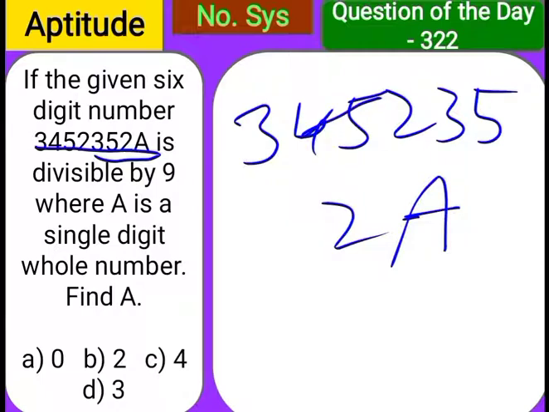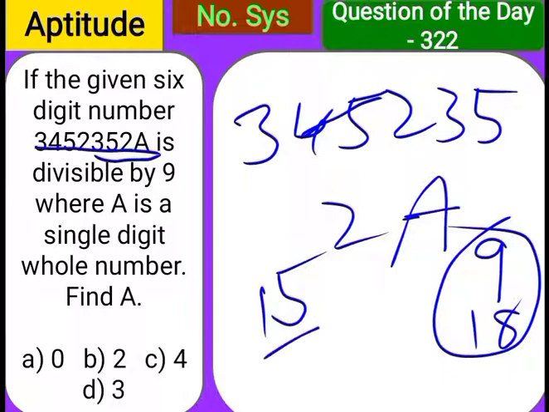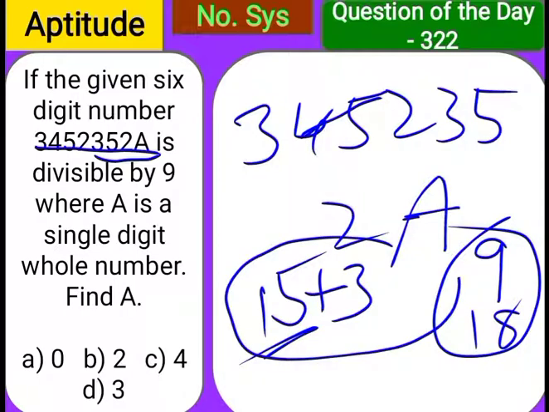Here, 5 plus 3 is 8, plus 2 is 10, plus 3 is 13, plus 2 is 15. The multiples of 9 are 9 and 18. So 15 is more than 9, so after 15 the possible number is 18. How much do we have to add to get 18? 15 plus 3 becomes 18. So our answer is 3.